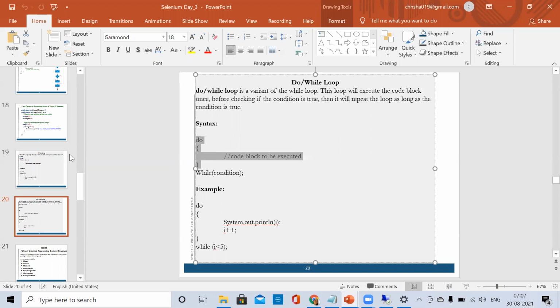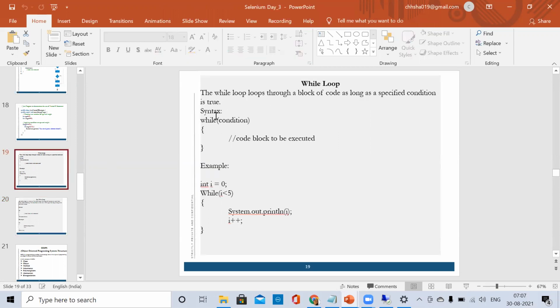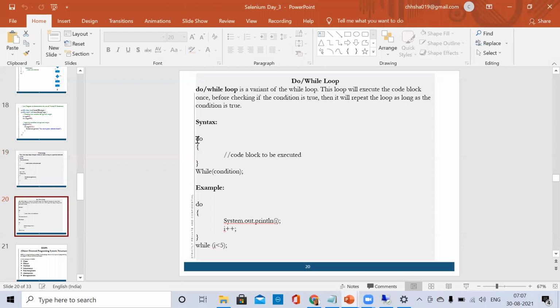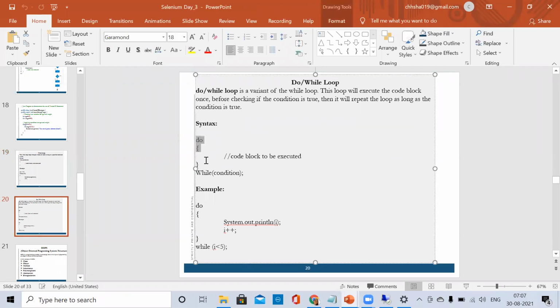In the while loop, we'll first check the condition, and if the condition is true, then only it will enter into the code. But in do while, it will first enter into the code and then check the condition. So at least once the code will be executed. Okay, so we will do some examples.